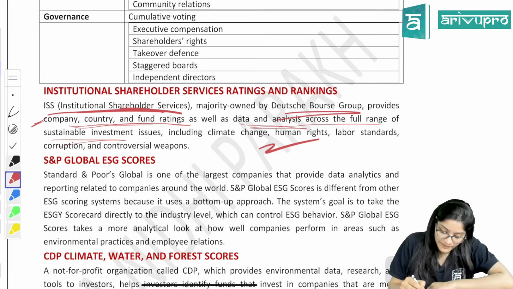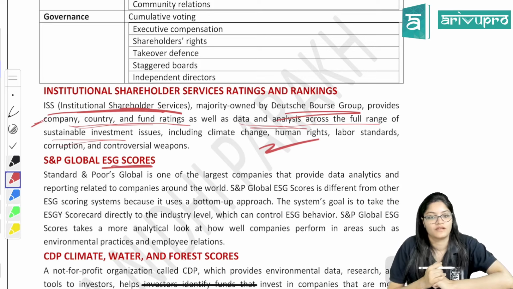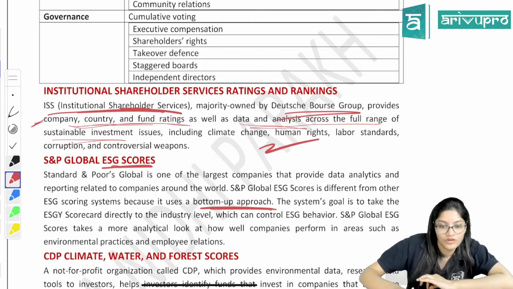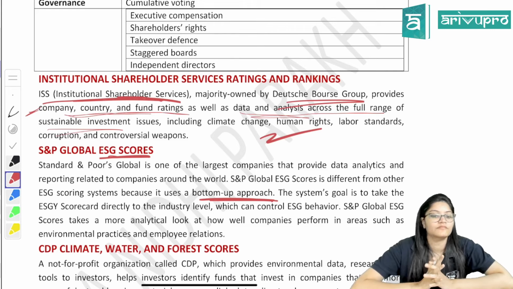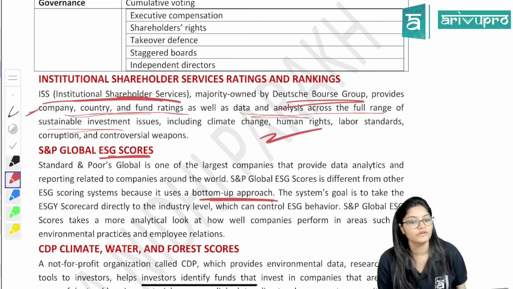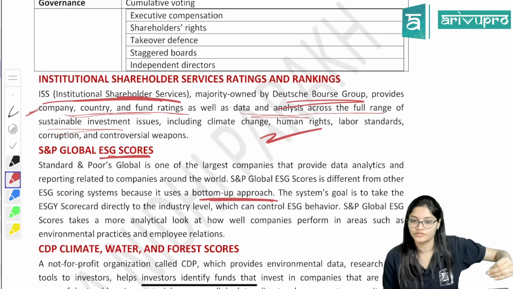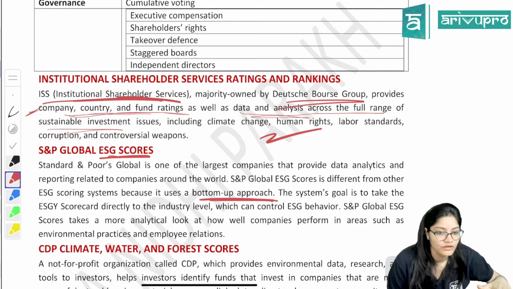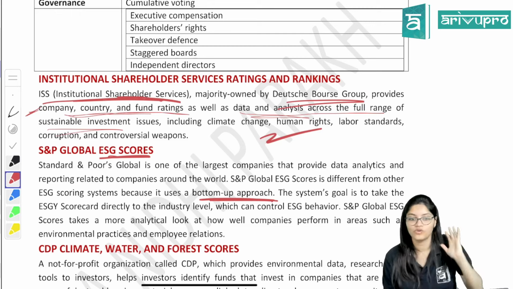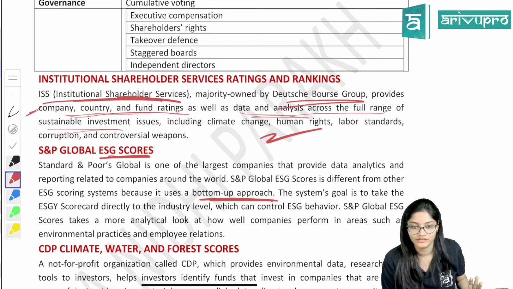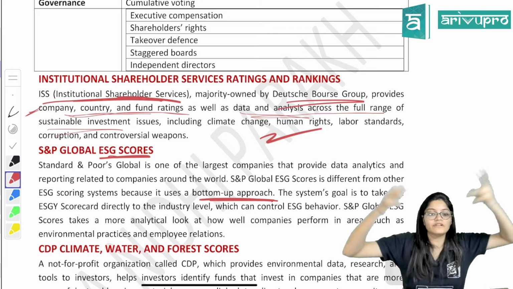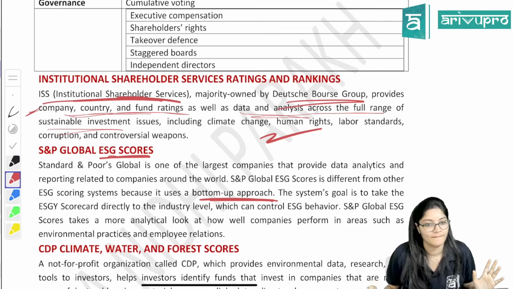Now next is S&P Global's ESG scores. Here, underline this word: bottom up approach. This should be there in your answer. What is this bottom up approach? Generally, ESG rating platforms follow a top down approach. Top down approach means that first they will analyze the industry. According to that, they will analyze your company and give scores, right? Bottom up approach means first your company will be analyzed, then they will compare with the industry. I hope this is clear.